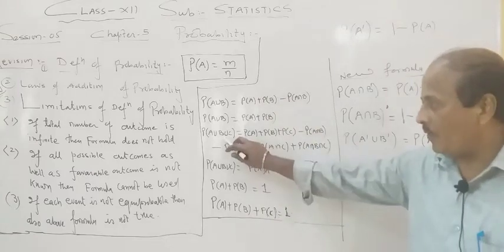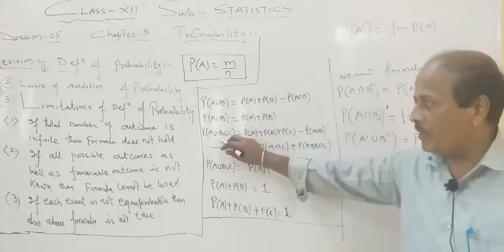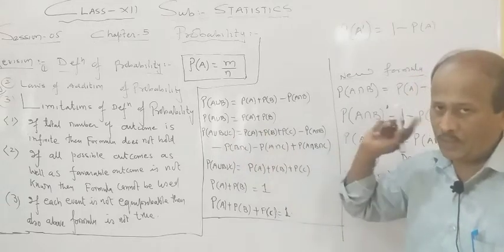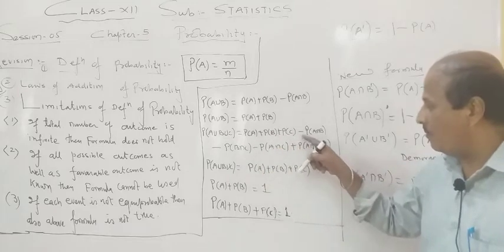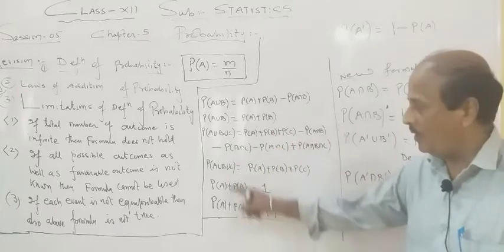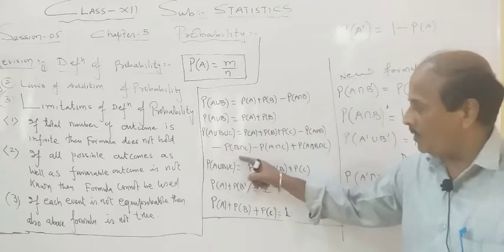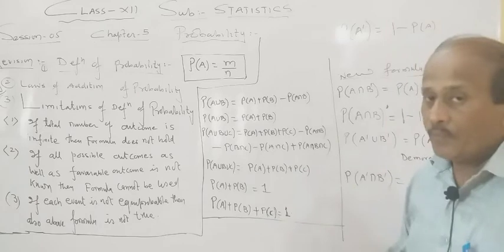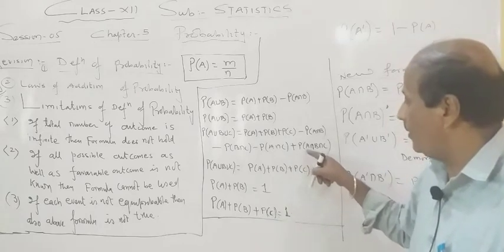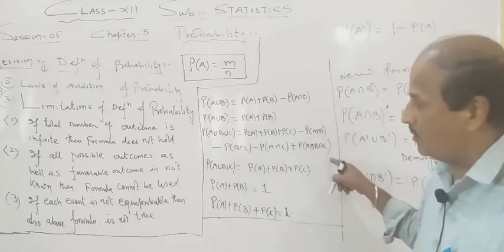So one more big formula is probability of A union B union C. If there are 3 events, it is equal to PA plus PB plus PC minus probability of A intersection B minus probability of B intersection C minus probability of A intersection C. Remember, plus probability of A intersection B intersection C.